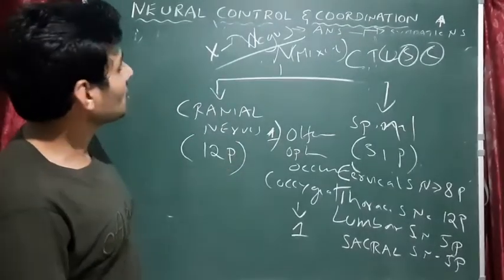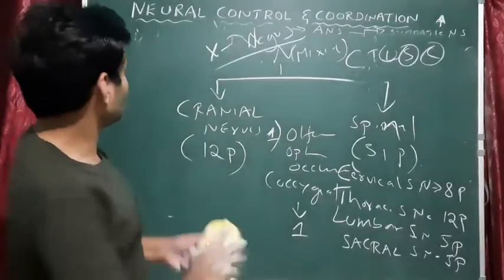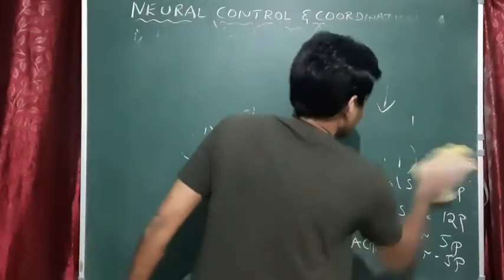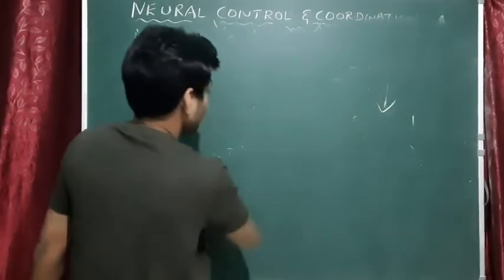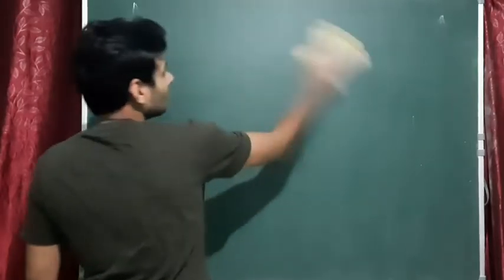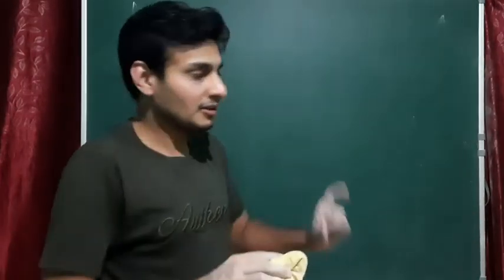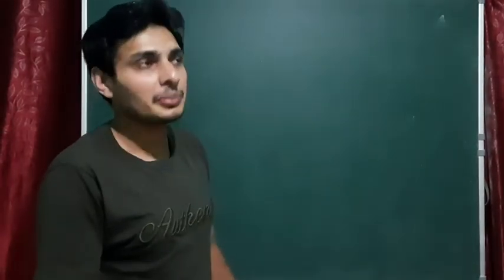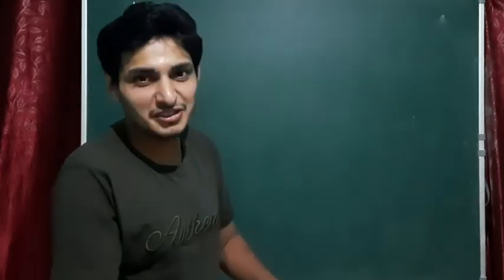So that's all about neural control and coordination. Okay, so now we recalled all. Actually, I explained everything. Okay, done. It is more than sufficient for your need. Now we'll solve the MCQs.